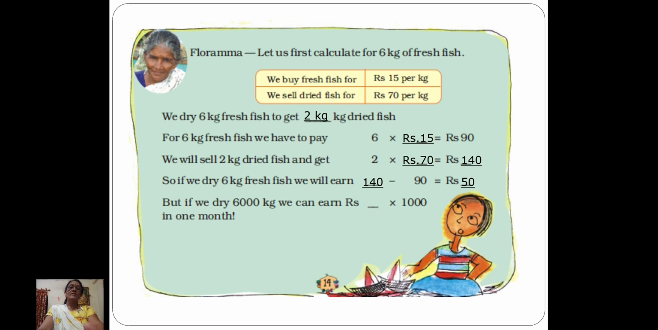Okay, so now for 6,000 kg, how much can we earn? Rupees 50, so 50 into 1000. 1000 means 1 kg is equal to 1000 gram. So 50 into 1000, how much will you get, dear children? Any guesses? Yes, 5 ones are 5, and add all the zeros. So they will earn rupees 50,000 in 1 month. Yes, it is so nice. See how much profit they are going to earn when they dry 6,000 kg of fish.